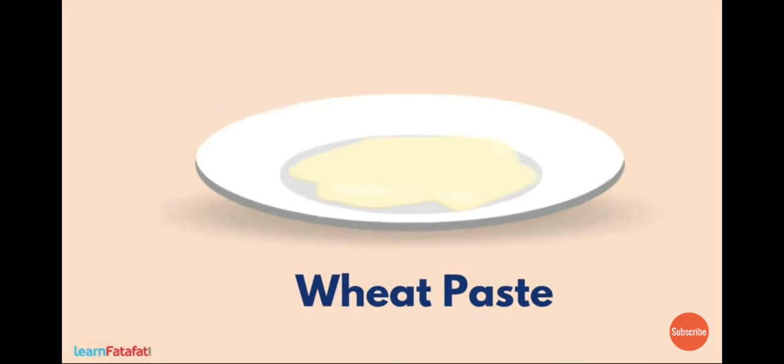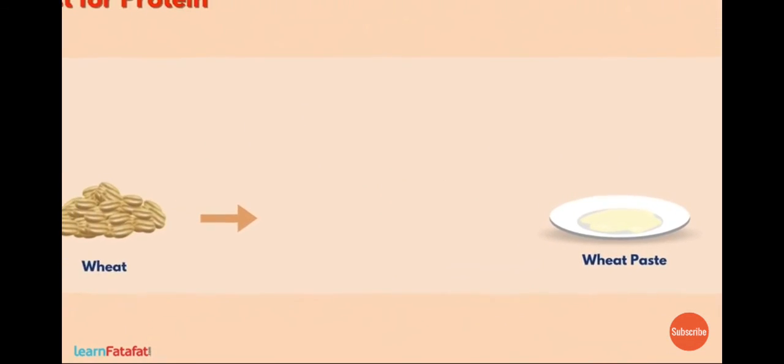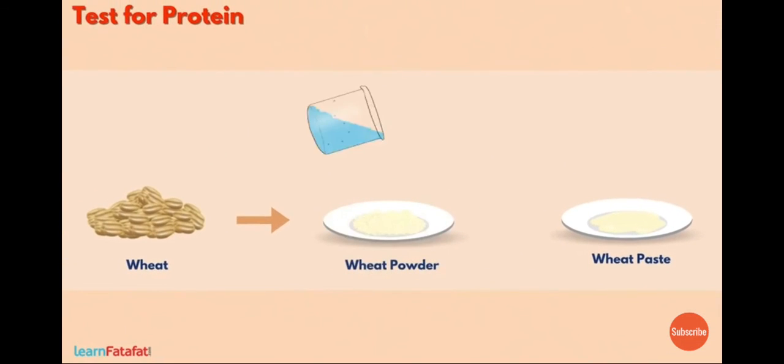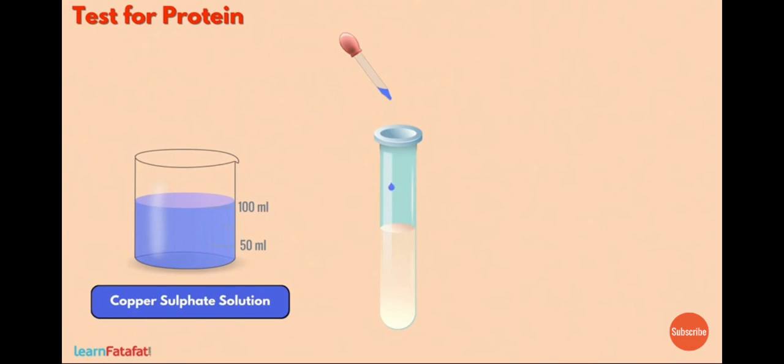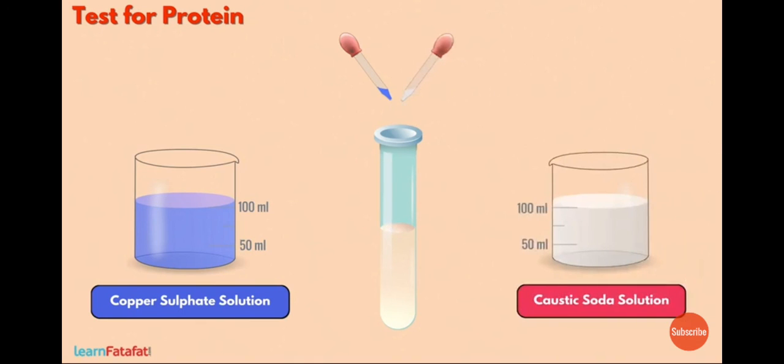To carry out the test, we need the food in the form of paste. If the food item is solid, we will grind it to make its powder and then mix it with a small quantity of water. Once we get the paste of the food, we will take a sample from it into a test tube. We then add a drop of copper sulfate solution and a few drops of caustic soda solution into the test tube.